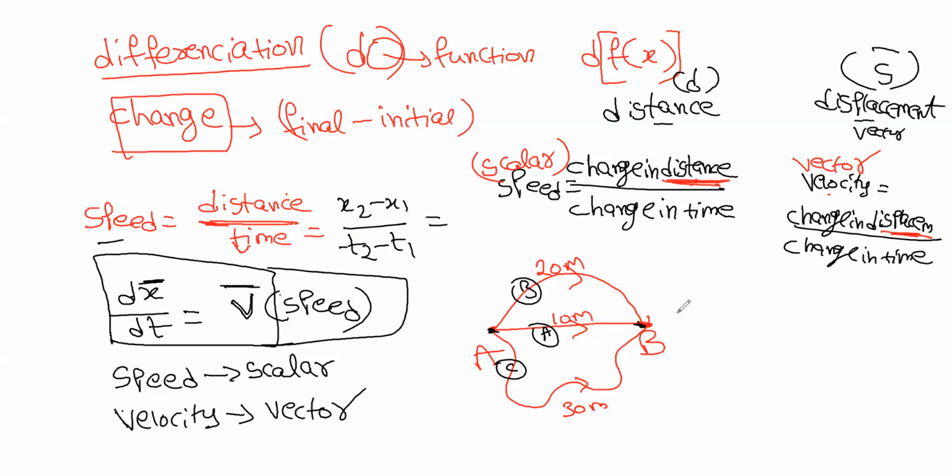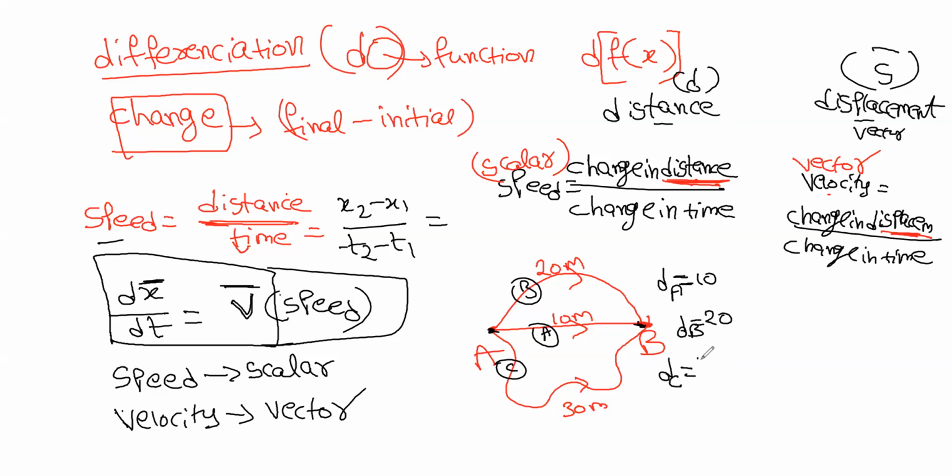Sir, when he goes from path A, tell me the distance. 10. So distance in A is 10. Okay. Now what is the distance traveled by the person when he goes in path B? 20. So distance in B is 20. It's a scalar quantity.